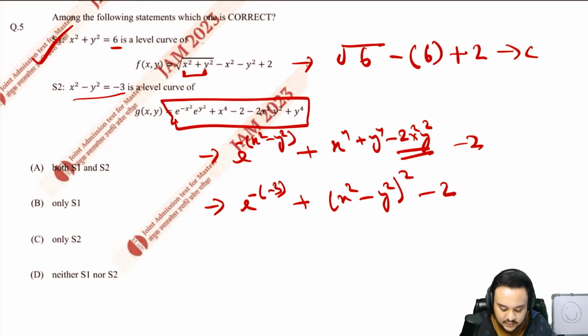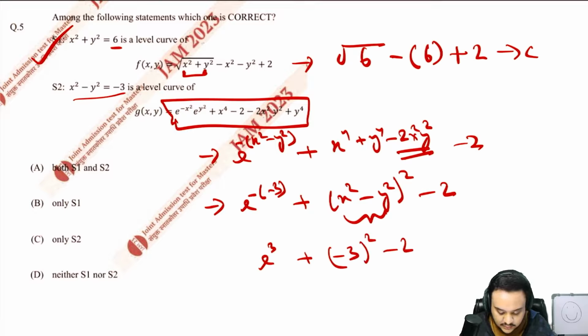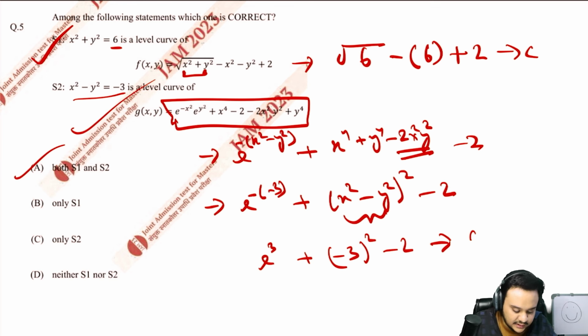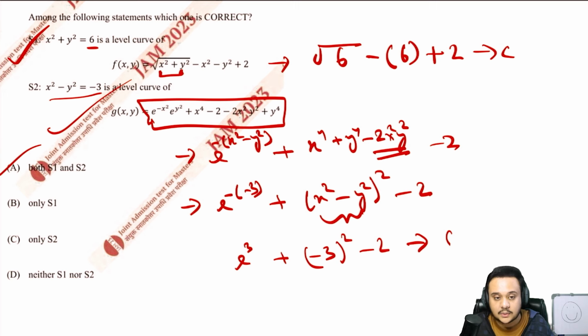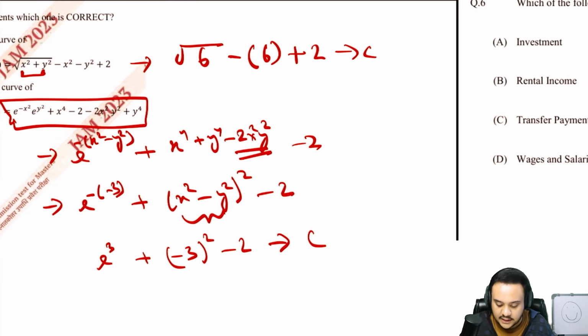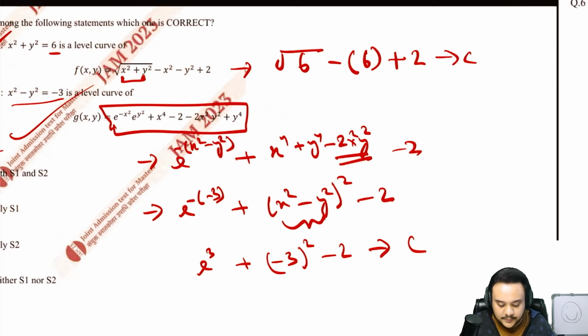Then this is minus 2, so this is just e to the power 3 plus the square root of minus 3 whole square minus 2. So again we have a constant value. We do not care about the actual value. So yes, this is also a level curve. Both S1 and S2 are level curves of these given functions. So let us move on.